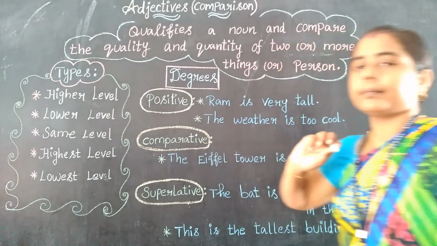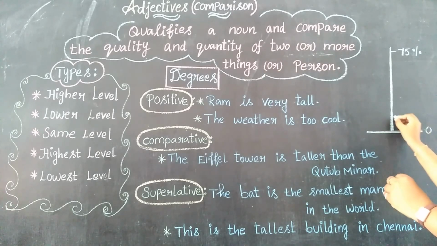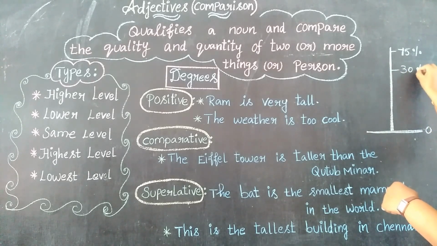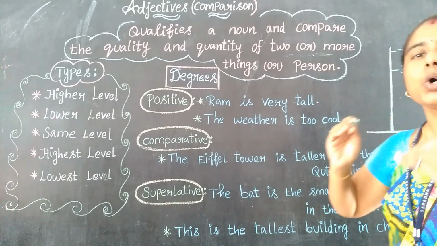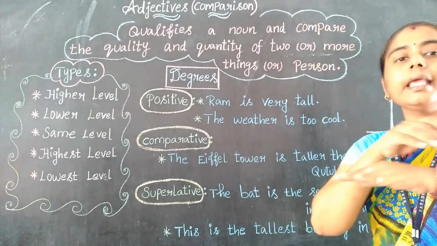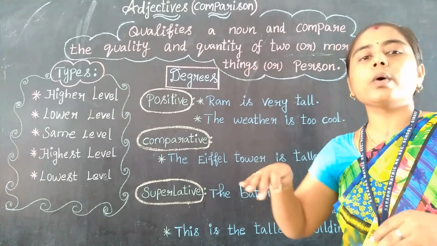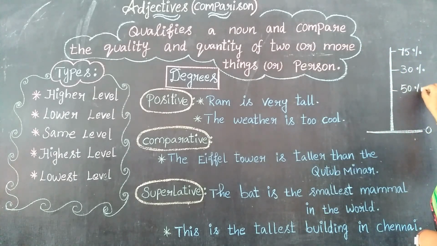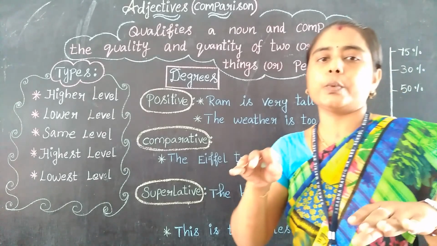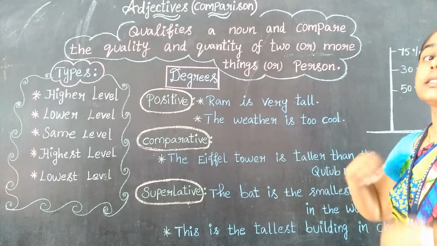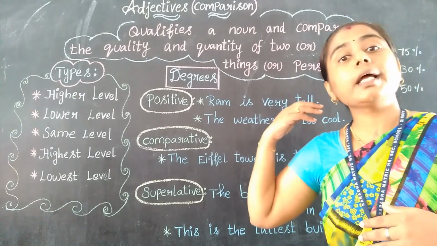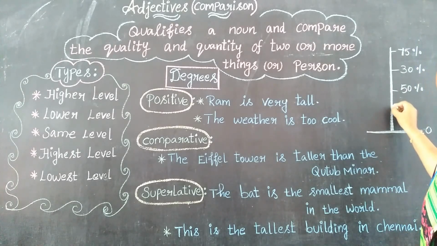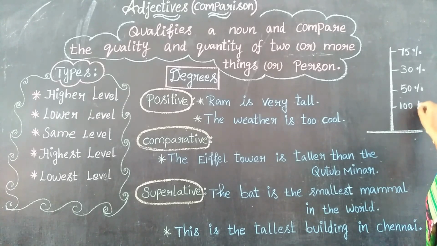Next, lower level. Lower level means 30%. So 30% is a lower level. Then same level, that is equal. Not higher, not lower, that is equal. So let us take 50%. They are equal, same level, right? Next, highest level. It may be more than 100%, that is above 100%. So let us put highest at 100%.